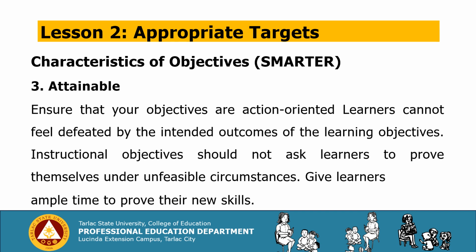Let us now proceed with letter A, which is attainable. Ensure that your objectives are action-oriented. Learners cannot feel defeated by the intended outcomes of the learning objectives. Instructional objectives should not ask learners to prove themselves under unfeasible circumstances. You give learners ample time to prove their new skills.